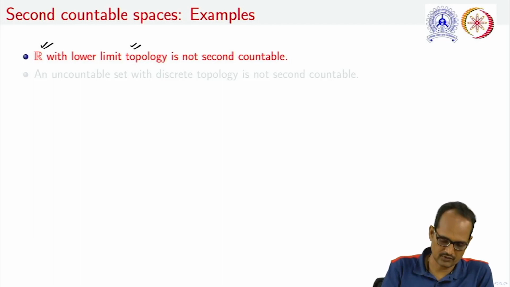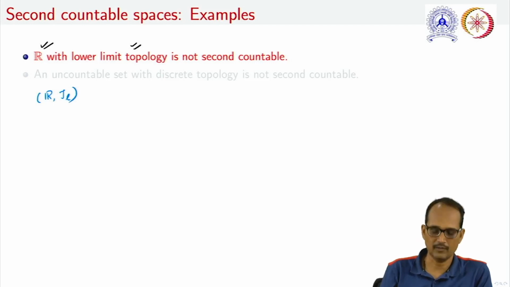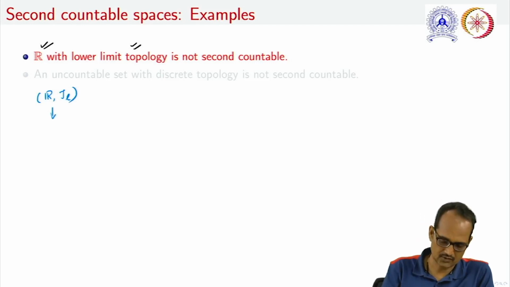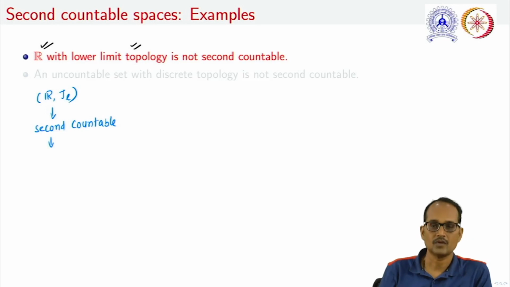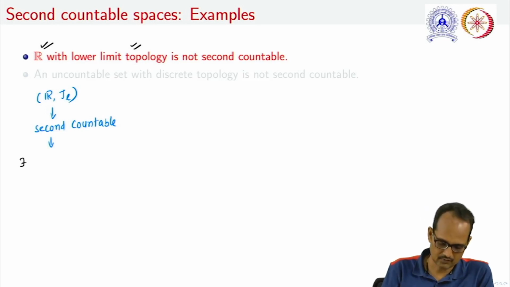In order to justify that this real line with lower limit topology is not second countable, assume that this is second countable. And if this topological space is second countable, therefore there exists a countable basis. Let us denote that by B.